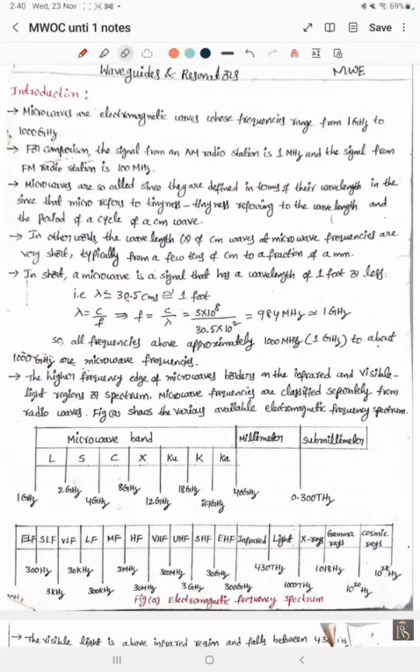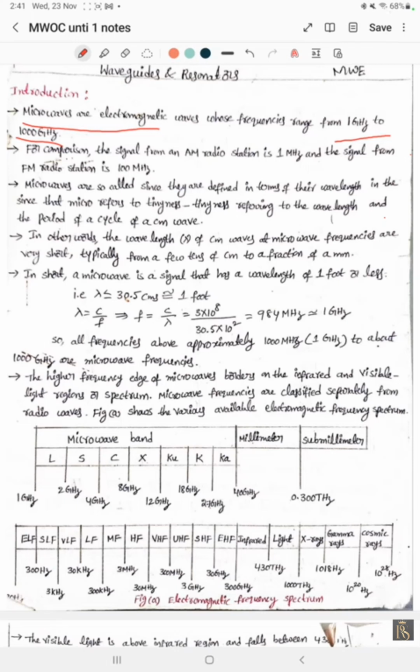In this video lecture today I am going to explain waveguides and resonators in microwave engineering. First of all, introduction. Microwaves are the same as electromagnetic waves. Microwaves are electromagnetic waves whose frequency ranges from 1 gigahertz to 1000 gigahertz.